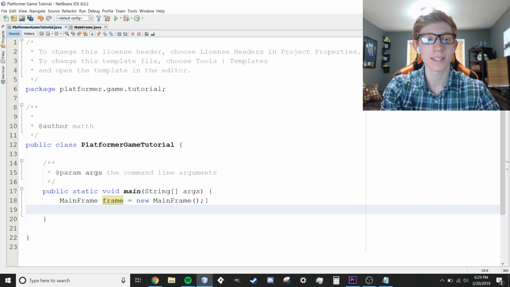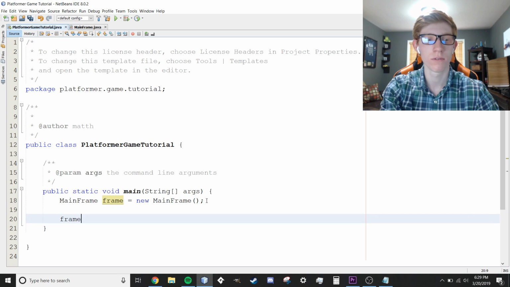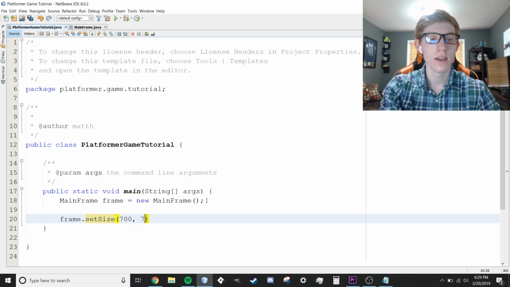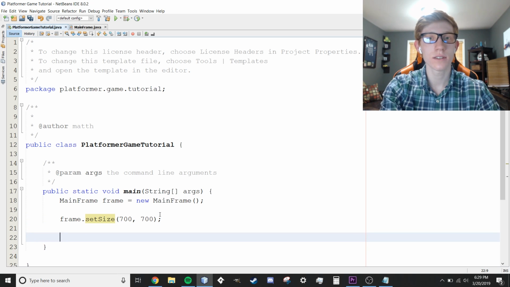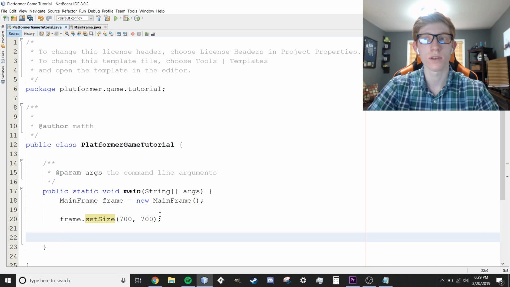The first thing we're going to do is add some parameters to our frame that we just created. So the first thing I'm going to do is frame.setSize. That is case sensitive. And I'm not going to keep saying that because most things in Java are case sensitive. So just make sure you pay attention to that. And we're going to choose 700 by 700 for the size. 700 is the width, 700 is the height. You could do something different if you wanted. You could do 1280 by 720, 1920 by 1080, whatever you want. I like 700. I think it's a good size for what we're doing and for demonstration purposes. And then the next two lines of code are going to be centering our frame to put it in the middle of the screen as opposed to the corner.